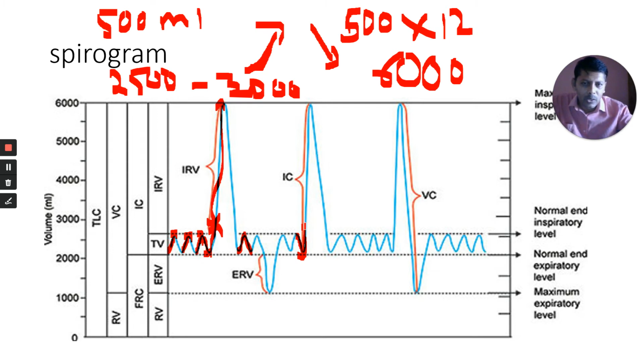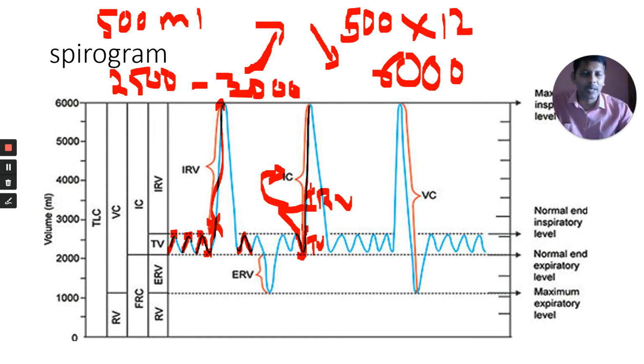And you can also take this volume of air. This is the inspiratory reserve volume. From here to here, this is the tidal volume. From here up to here, this is the inspiratory reserve volume. If you add these two, you get the inspiratory capacity.